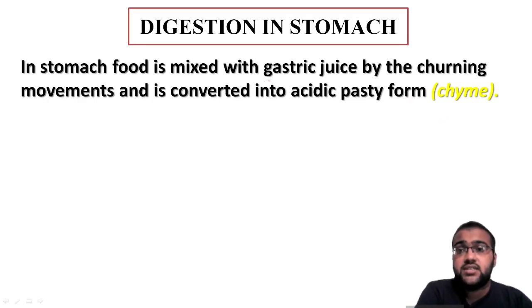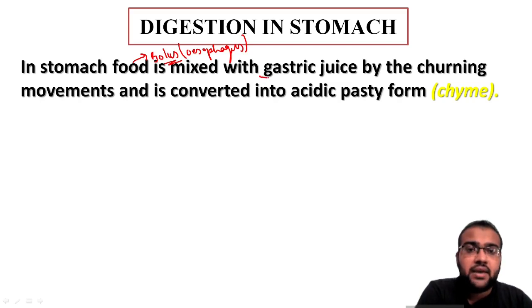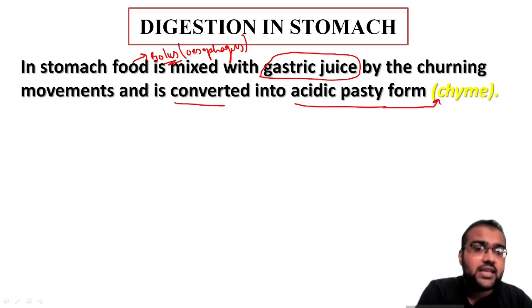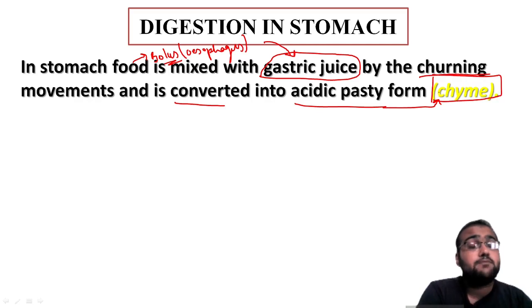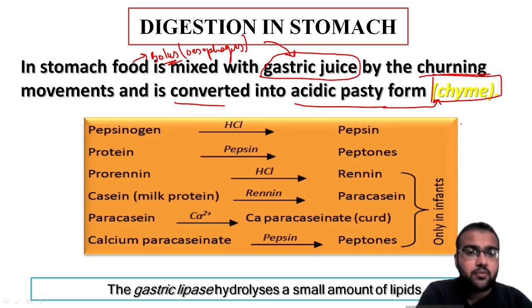Digestion in the stomach. In the stomach, when the bolus is mixed with the gastric juices by the churning movement, it is converted into an acidic paste known as chyme. Hence, food present in the stomach is known as chyme. These reactions are present in adults, but the renin part of the reaction occurs only in infants, because in adults prorenin is not present.